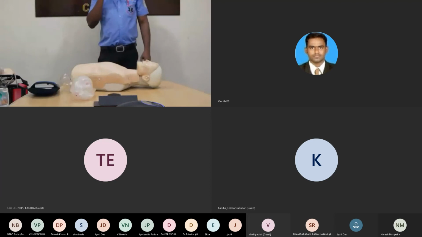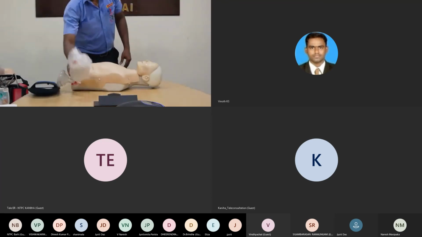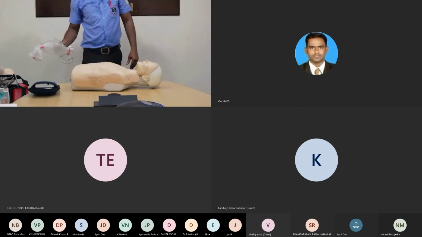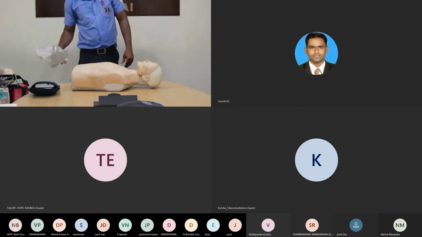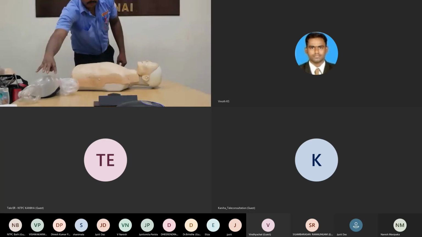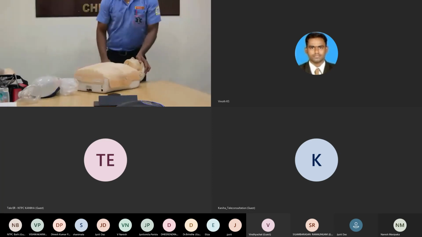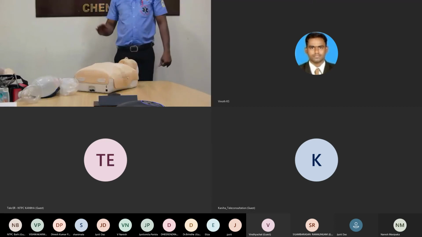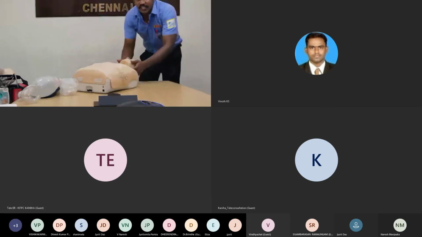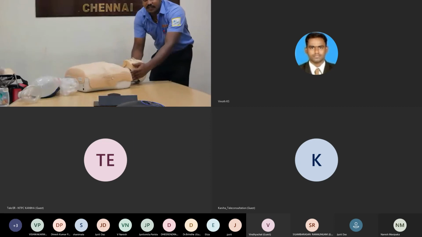Next, breathing. They are not going to handle the RTA patient on the roadside, but they can receive RTA patients. For stabilization of an RTA patient, when you receive the patient, the first thing is to do the spine immobilization, like this.